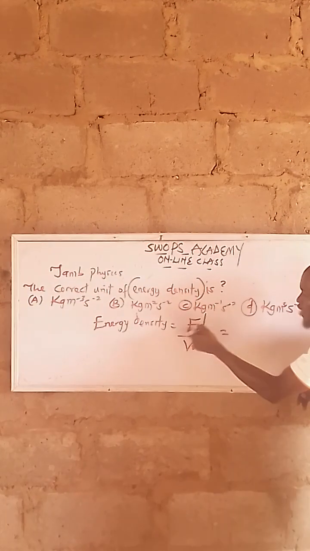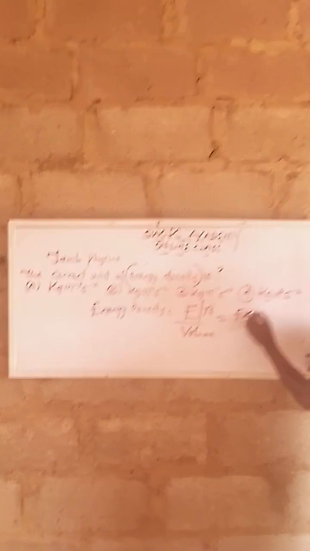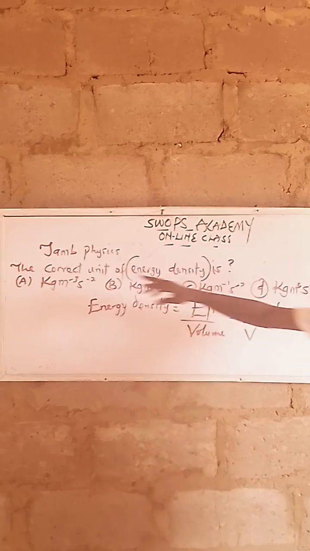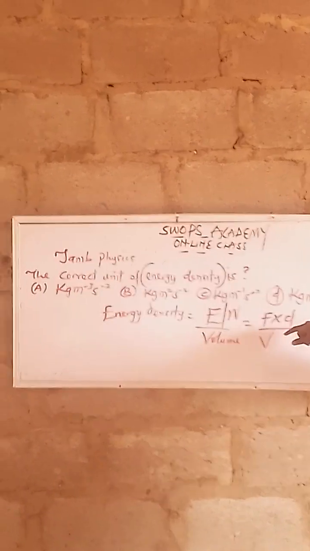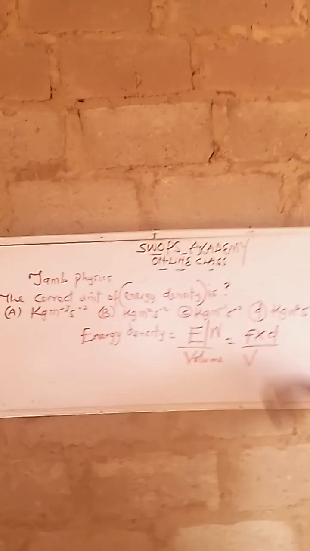And work, that means E is still the same thing as W. And work is what? Force times distance, all upon volume. Are we together? Now, what are we looking for? We are not asked the formula. We are asked about the unit. They ask us the unit. So let's be breaking them.